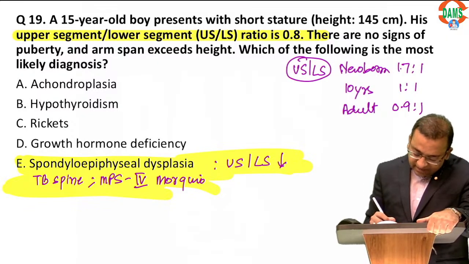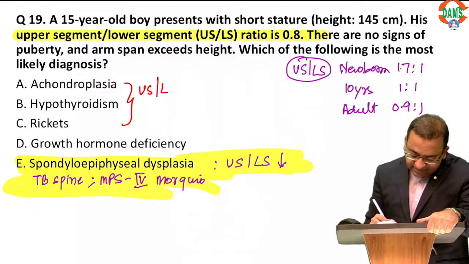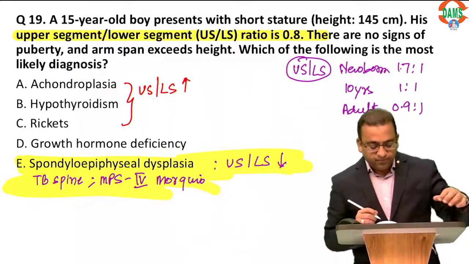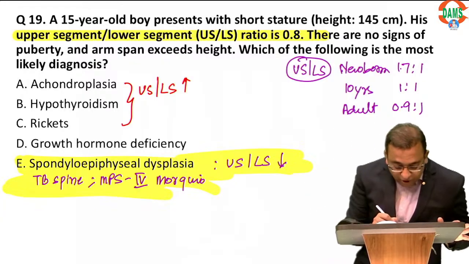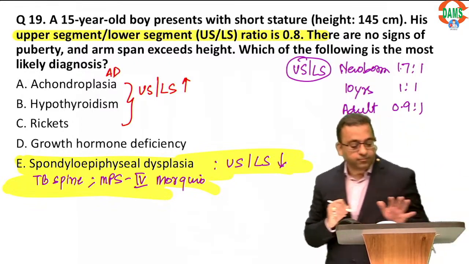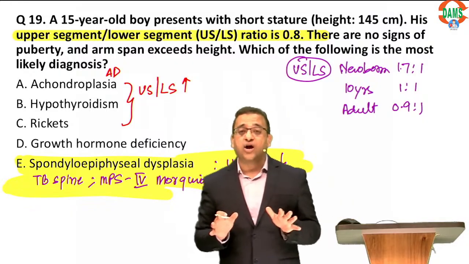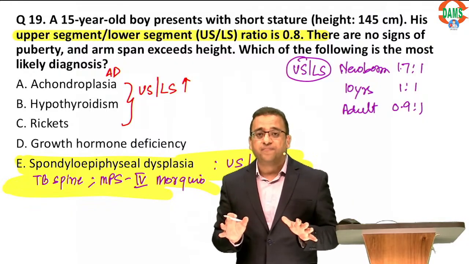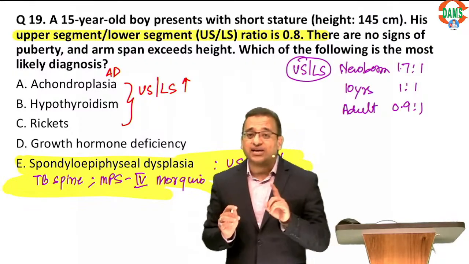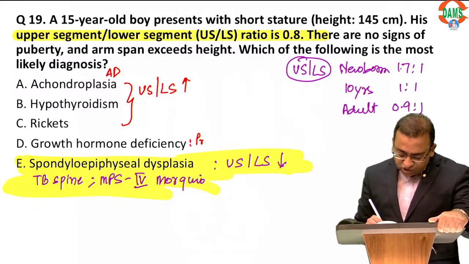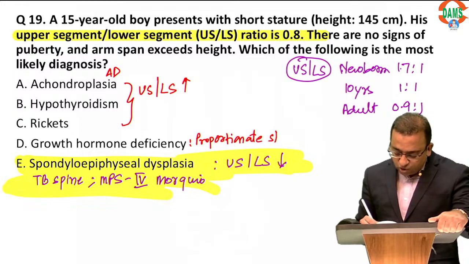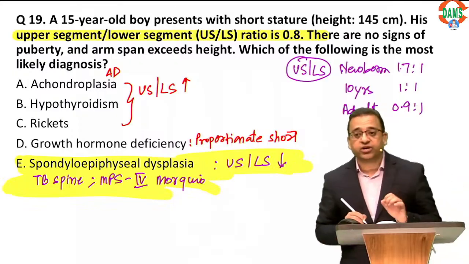Okay, in the first three examples here, in achondroplasia, hypothyroidism and rickets, since the lower segment is small, in rickets, you know, there is bowing of the limbs. Achondroplasia, autosomal dominant, short limb dwarf. Here upper segment lower segment ratio is increased. Remember, in growth hormone deficiency, the ratios are normal. It's an example of proportionate short stature. So in growth hormone deficiency, he is a proportionate short stature.